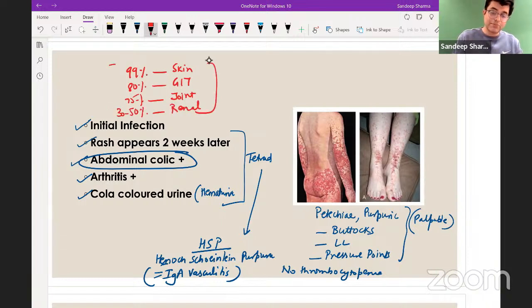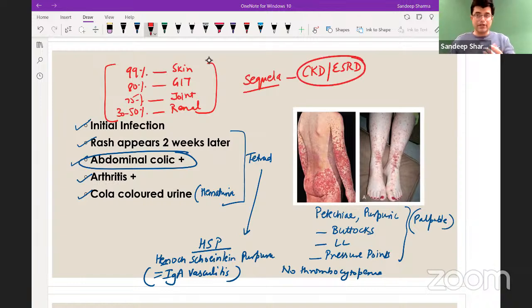I'm writing the percentages because the sequence of organ involvement in HSP is an old AIIMS MCQ. But if they ask what the sequela is, sequela meaning a long-term complication, it is CKD and ESRD, end-stage renal disease. So relatively rare among the 4 presenting features is renal, but the cause of death and the cause of long-term morbidity, sometimes requiring transplantation, is renal involvement in the patient, right?